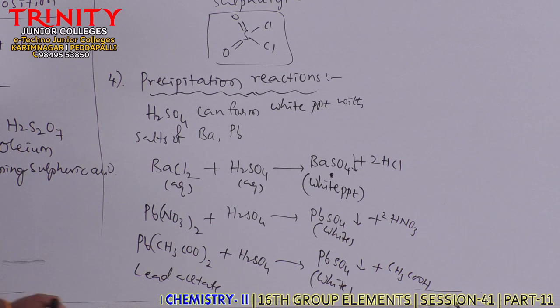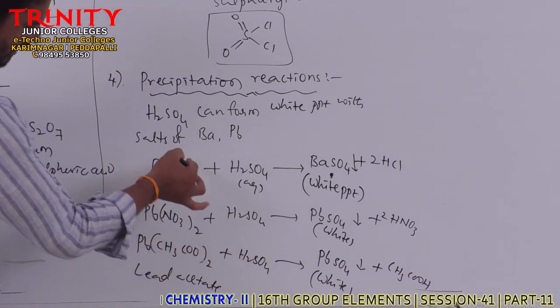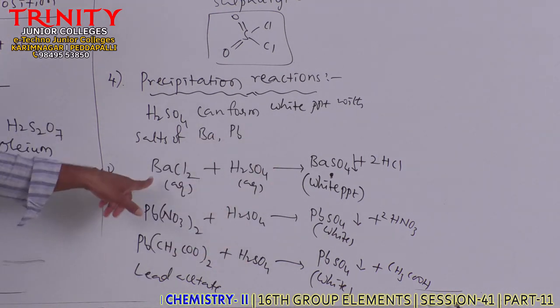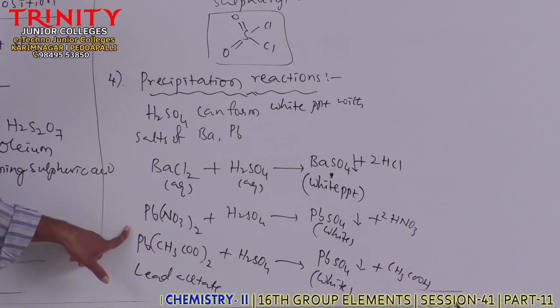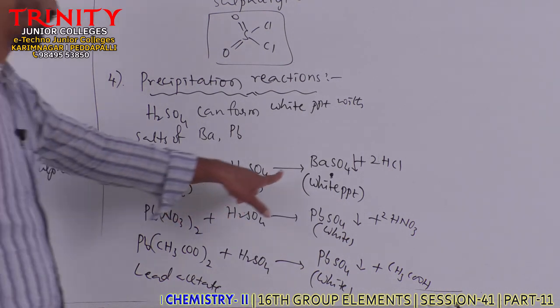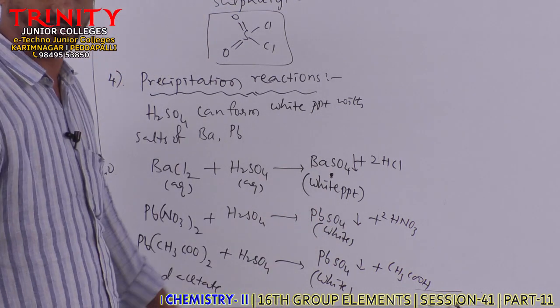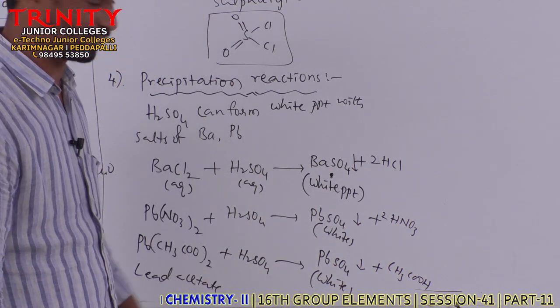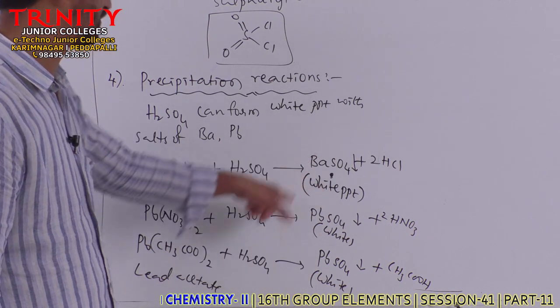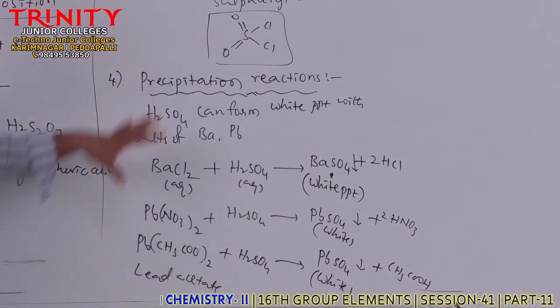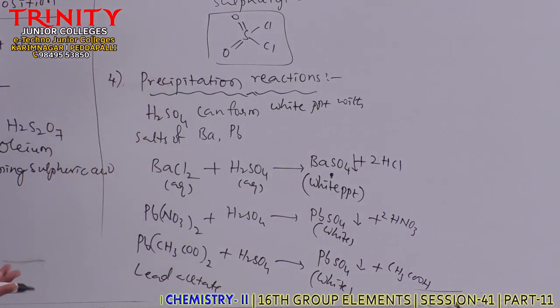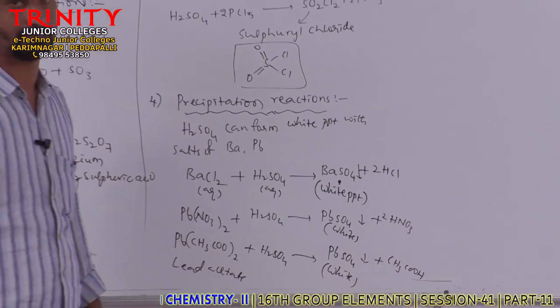So sulfuric acid gives white precipitation with salts of barium and lead due to the formation of metal sulfates, barium sulfate and lead sulfate. These are insoluble in water, so they are formed as precipitates. Clear?